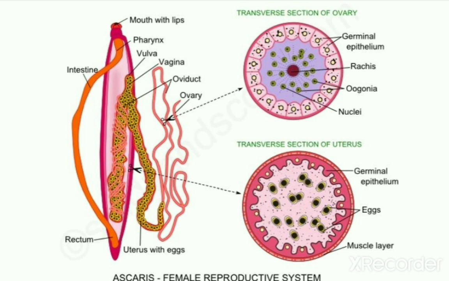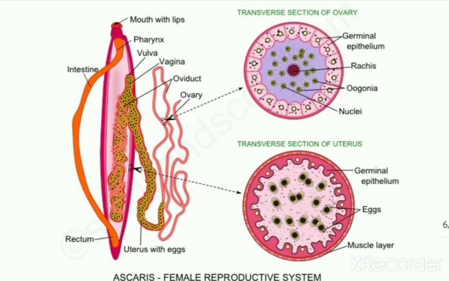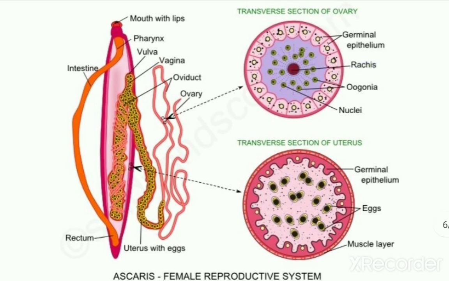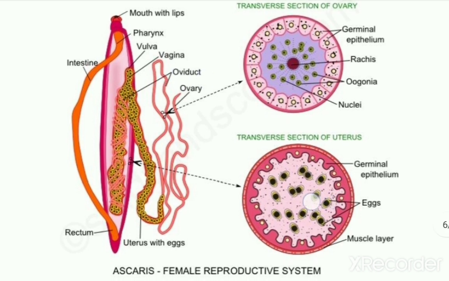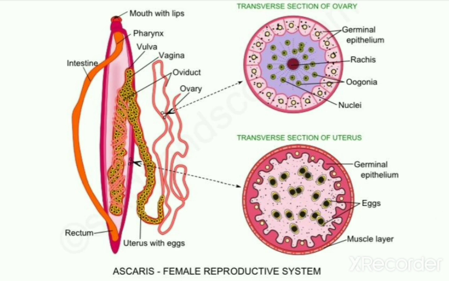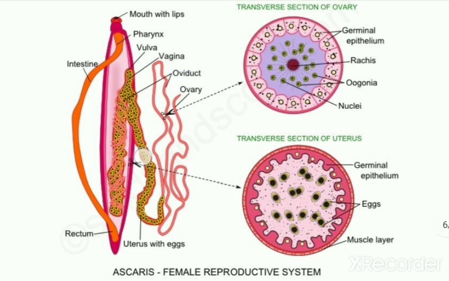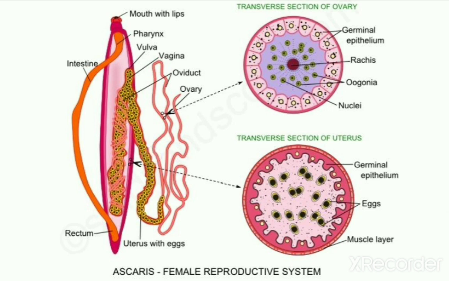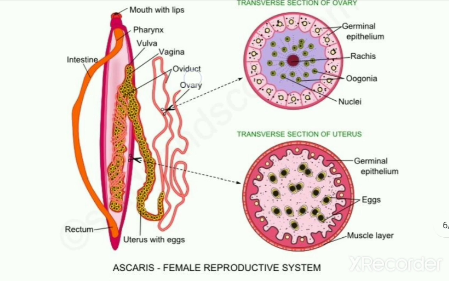In the center of the ovary, as we just saw, is the solid core which is the rachis, and this rachis is not present in the lumen of the oviduct or in the lumen of the uterus. So the rachis is present in the ovary and it is not present in the oviduct and the uterus. The function of the ovary is to produce ovum, and the function of the oviduct is to carry these ovum from the ovary to the next part, which is the uterus.